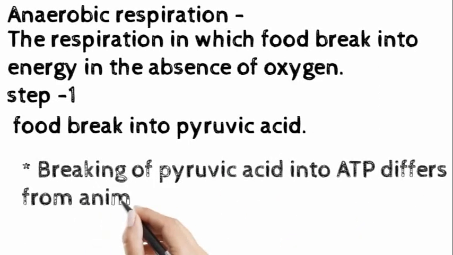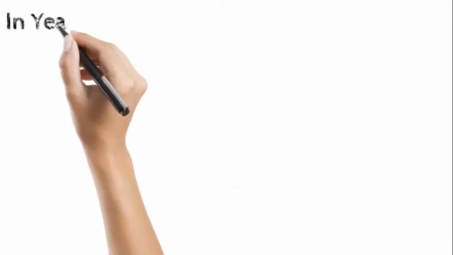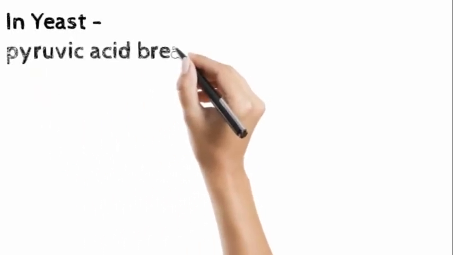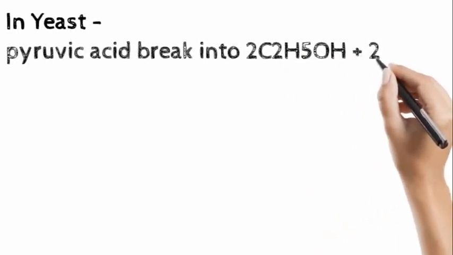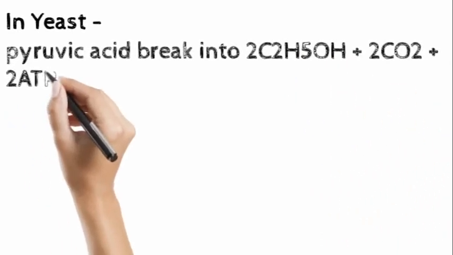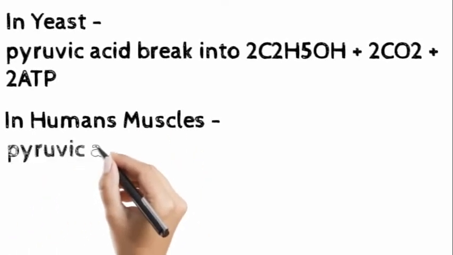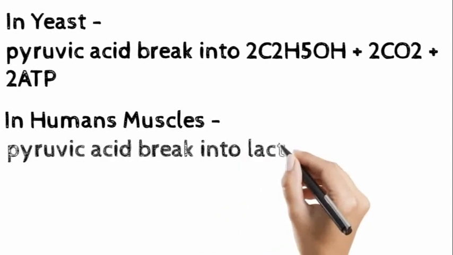Let's see the breaking of pyruvic acid in yeast and in muscles of humans. In yeast, pyruvic acid breaks into two molecules of C2H5OH, which is alcohol, and two CO2 molecules and two ATP molecules. And in human muscles, pyruvic acid breaks into lactic acid and two ATP molecules.